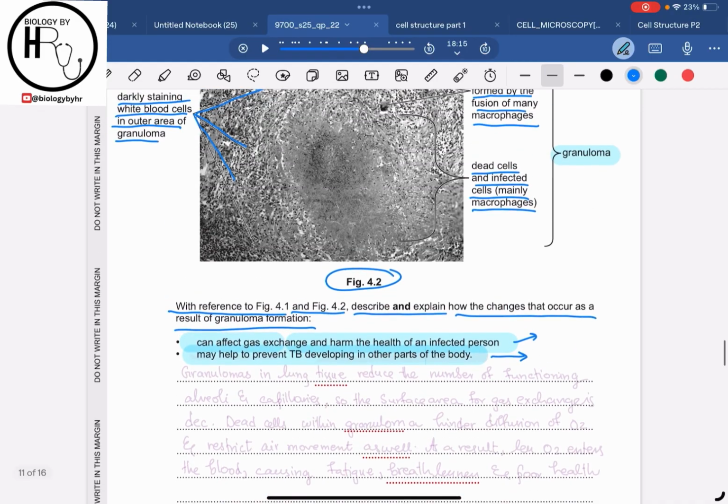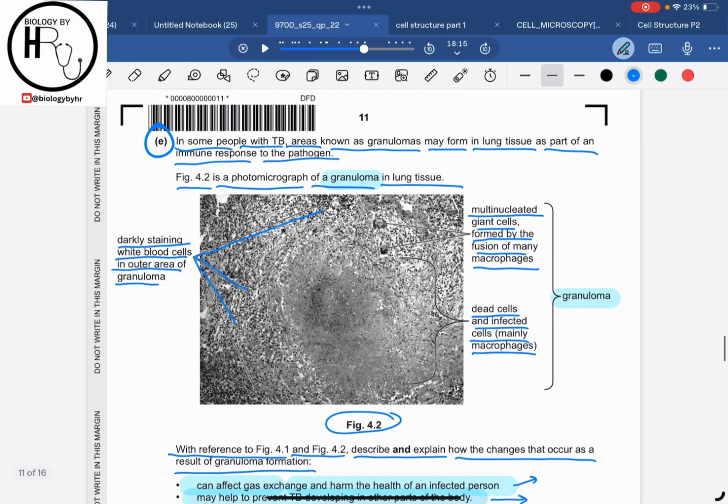We know that there is an accumulation of dead cells here, right? This is the lung tissue, right? And in the alveoli there is an accumulation of dead cells, right? So if there is an accumulation of dead cells, the immune cells obviously, it will make the gas exchange inefficient, right?